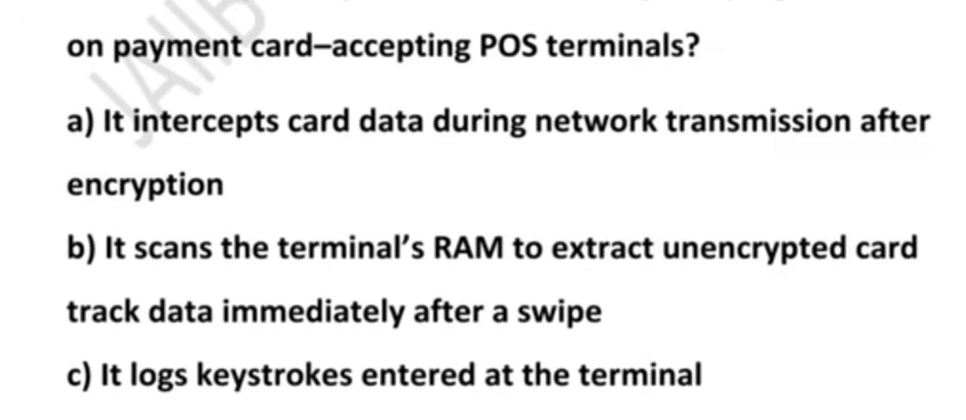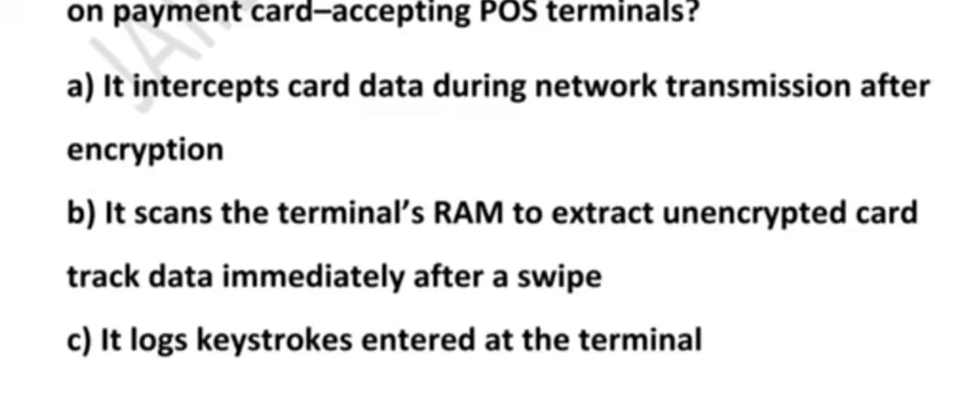First of all, option A, it intercepts card data during network transmission after encryption. This sounds technical, but here is the point. Once data is encrypted, what is the meaning of encrypted? Encrypted means locked using a secret code. So once the data is encrypted, it is extremely difficult for a hacker to read it. So memory scraping malware does not wait for that stage. It wants the data before encryption. So this is not correct, because by the time data is encrypted and sent over the network, it is already too late for the malware to grab it.